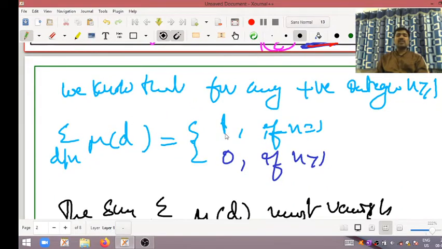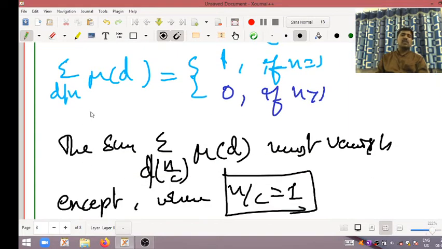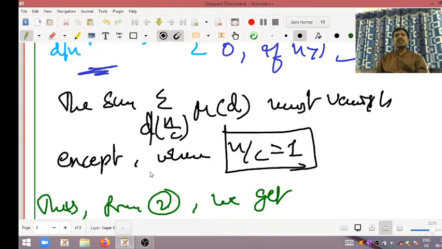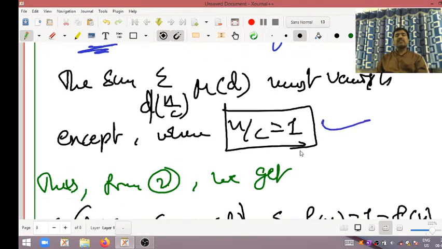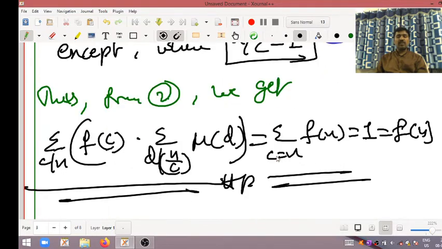So now we all know that for any positive integer n greater than or equal to 1, the summation over d dividing n of Mobius of d is equal to 0 or 1. Next, the summation over d dividing n by c of Mobius of d must vanish except in the case n divided by c is equal to 1. Okay, my dear friends, I hope you all understood this one. Next, I will move on to the problem part.